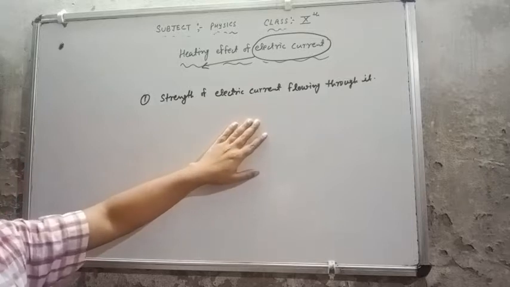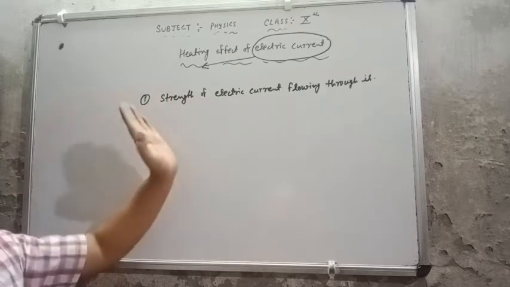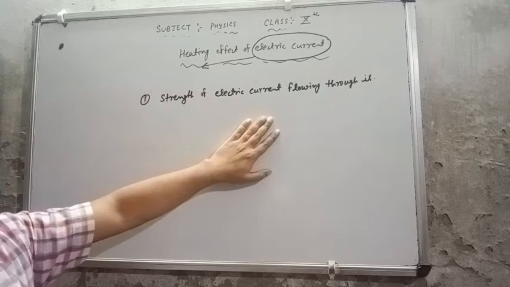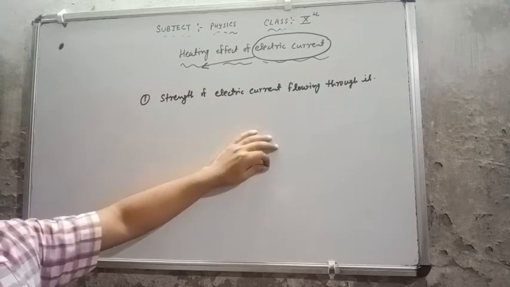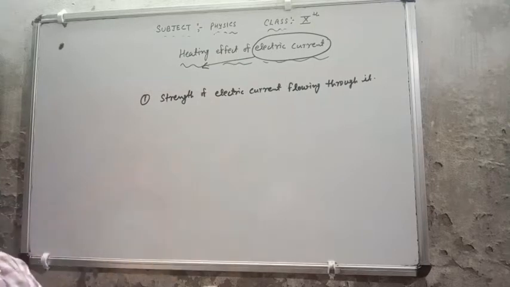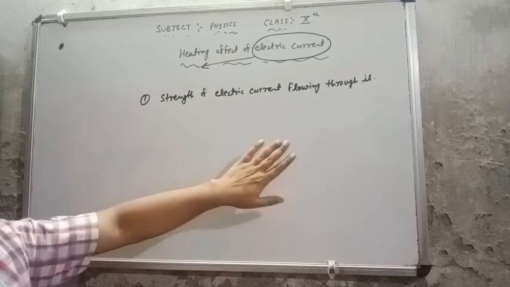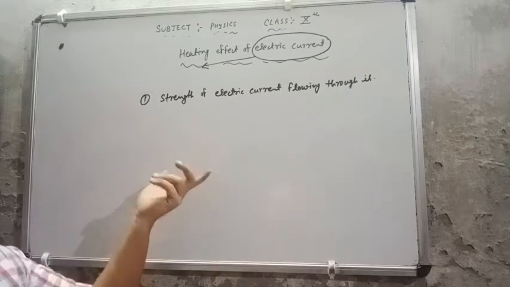So we can say that heat is directly proportional to the strength of electric current. If less current passes, less heat is produced. If more current passes, more heat is produced.